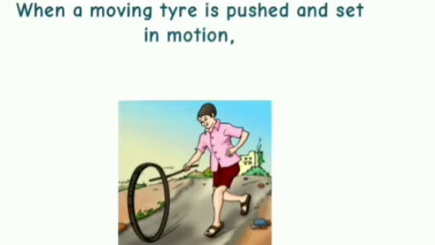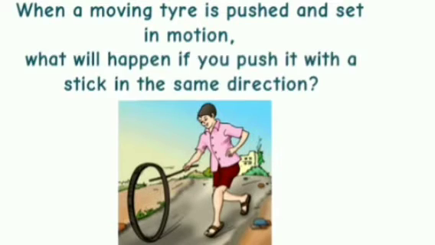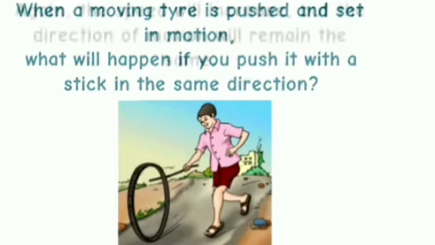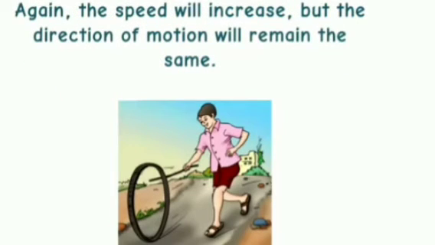When a moving tire is pushed and set in motion, what will happen if you push it with a stick in the same direction? Again, the speed will increase, but the direction of motion will remain the same.